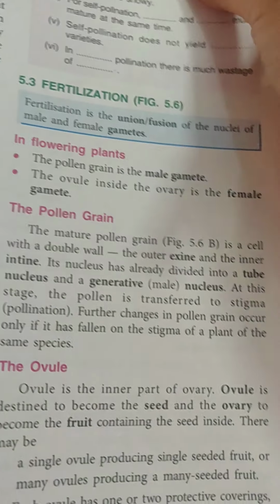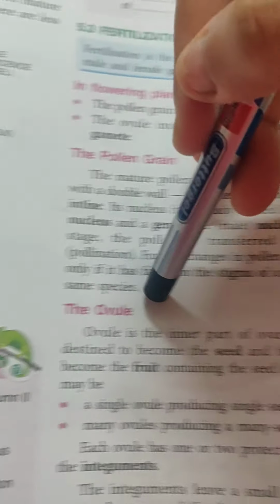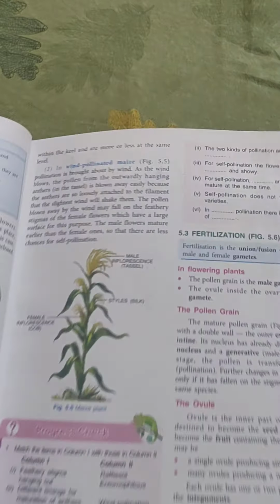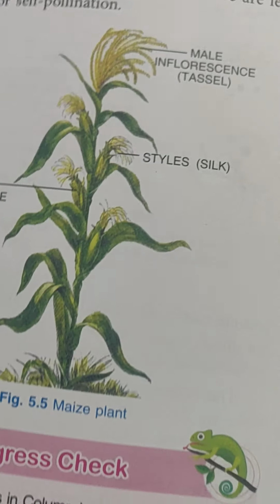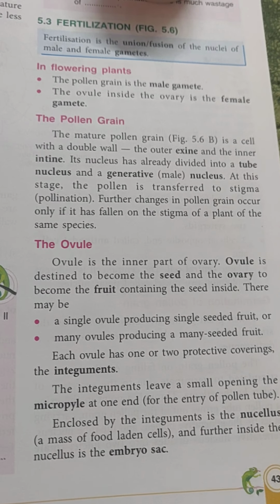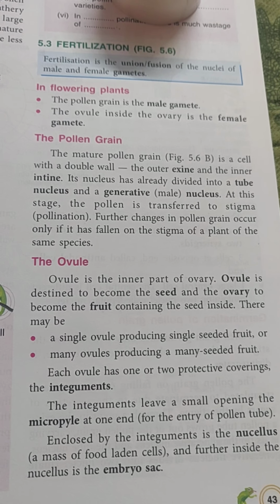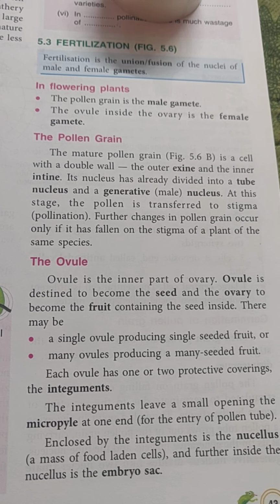Okay, so now let us come to the ovule. The ovule is the inner part of the ovary. After fertilization, the ovule becomes the seed and the ovary becomes the fruit.